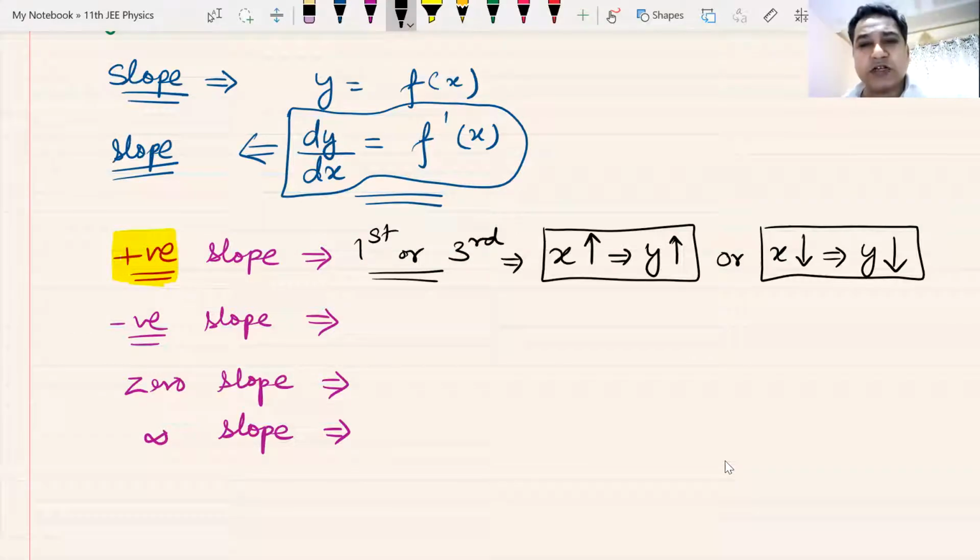Y is directly proportional to X. If X increases, Y increases. If X decreases, Y decreases. Am I clear with this point? Can I have some show of strength? Let's say, yes, we understand this. We have recollected this. They are both directly proportional to each other.